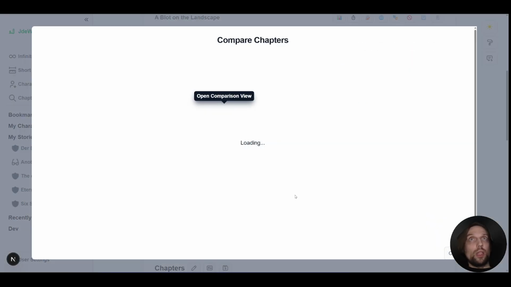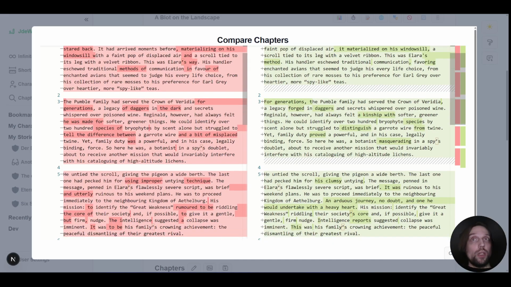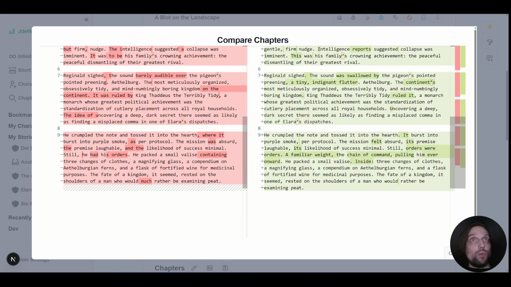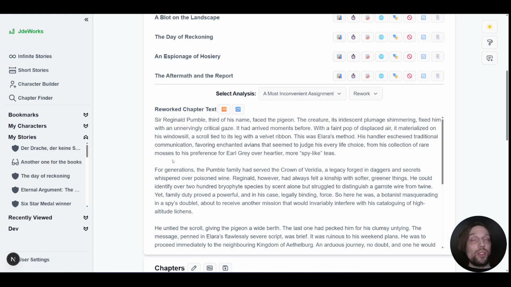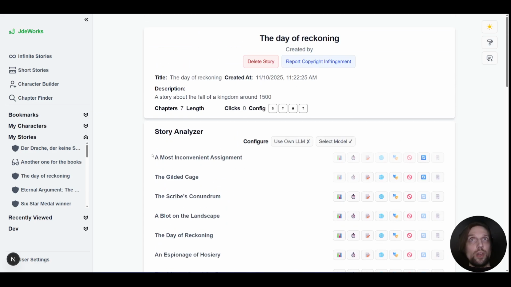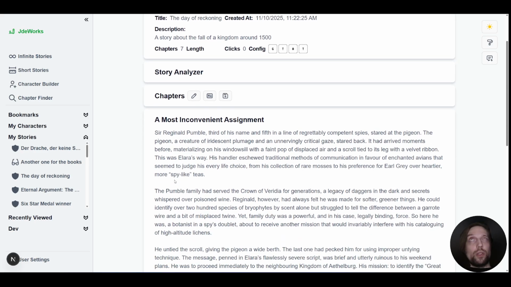Of course. Get a good understanding of where the differences are, why it did what it did, and these can be what you want to go for, but these can also be absolutely not what you want to go for. So, while it gives you all of these options, it does not force you to do anything with it, and your story is still your story, which is very important because, well, you're the author, right? And that's that.